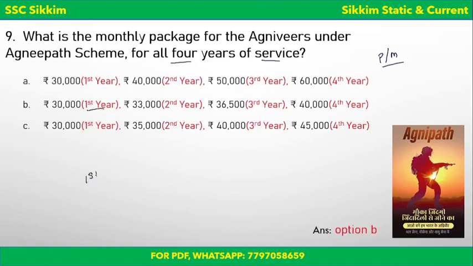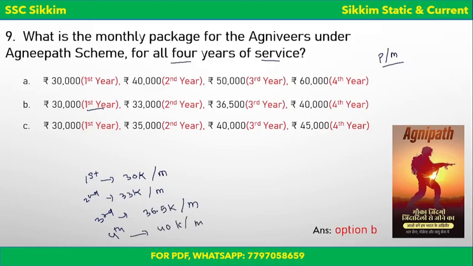Okay, in the first year they'll be given 30,000. Okay, 30k. In the second year they'll be given 33,000. In the third year, it's per month. Okay, 30k per month, 33,000 per month. In the third year they'll be given 36,500 rupees per month, and in the last year they'll be given 40,000 rupees per month.